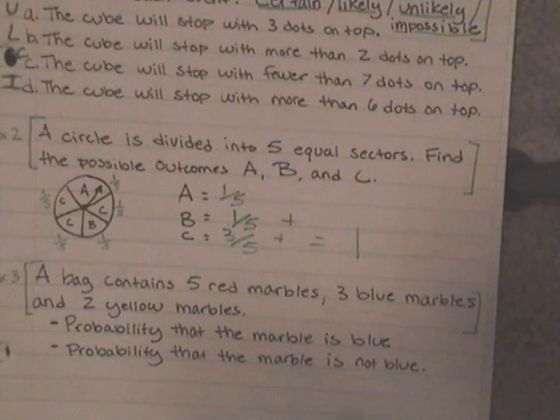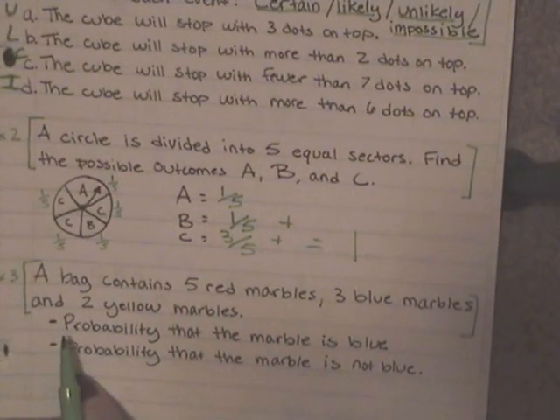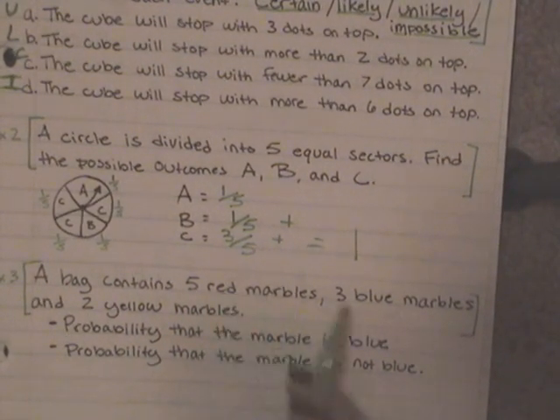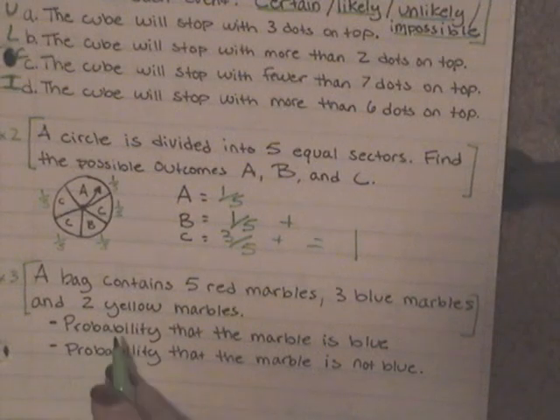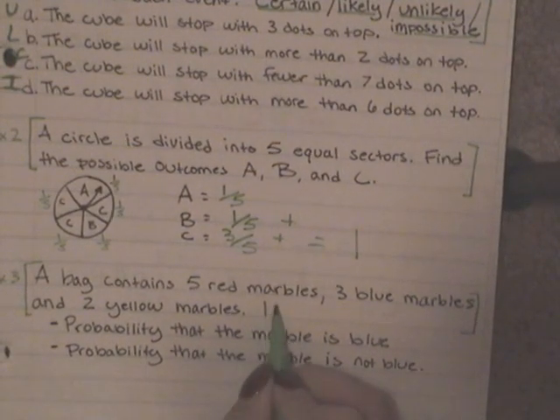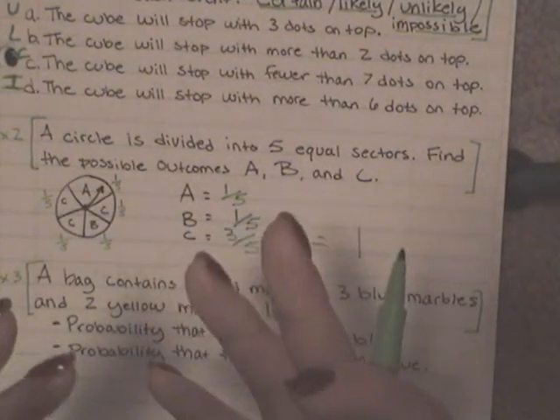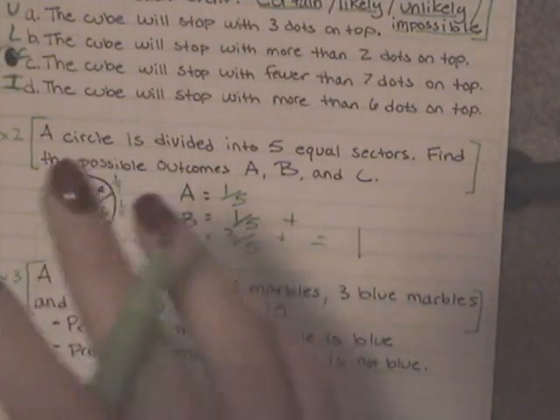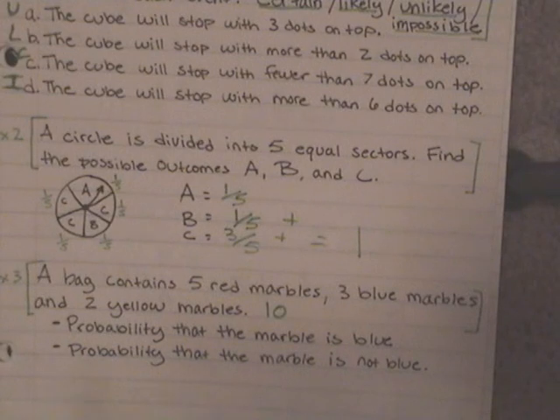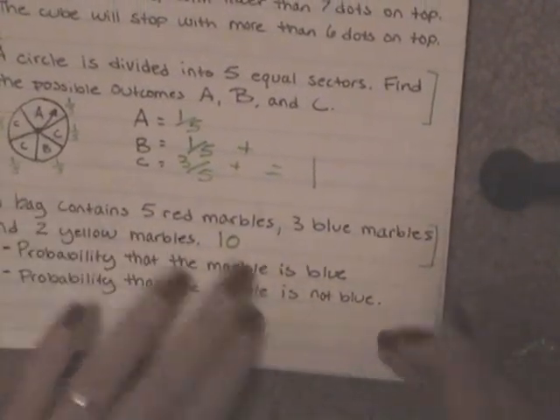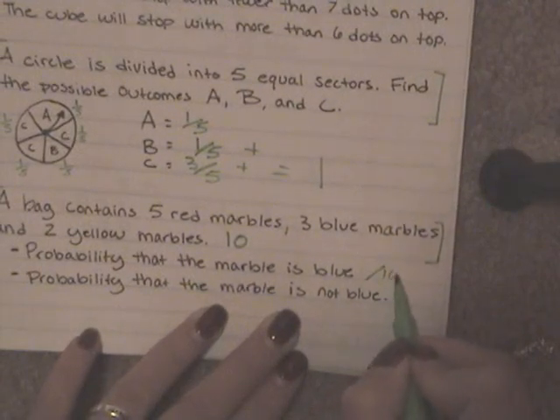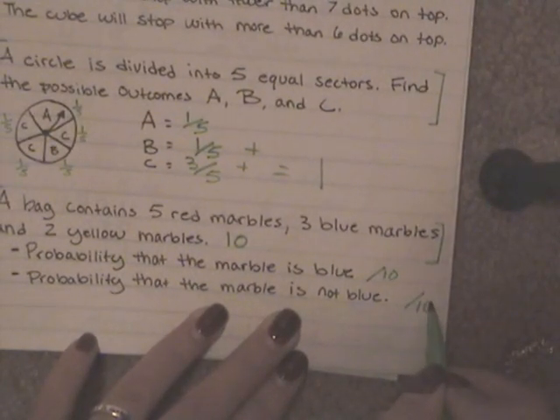Okay, so if I were to add up all these marbles together, I would say 5 red ones plus my 3 blue ones plus my 2 yellow ones gives me a total of 10 marbles in the bag. Okay, in our big bag of marbles, we have 10 of them. If I close my eyes and I want to know if I'm going to pick a blue, what are the chances? Well, I have the chances out of 10. So I'm going to go ahead and put that as my denominator.